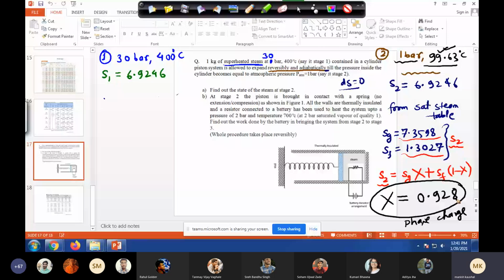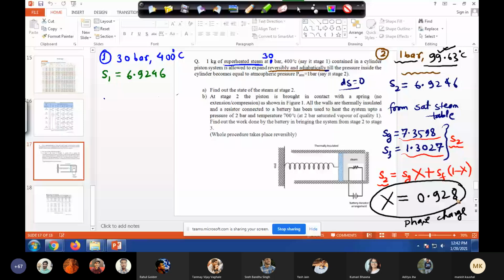You need the first pressure column, not the temperature column. You can do it from the temperature table itself, but it will make it difficult and you have to interpolate again. Did you get it, or should I spend more time showing you the table? Got it, sir.